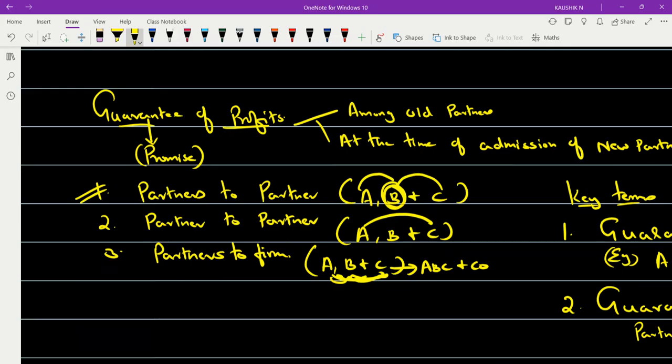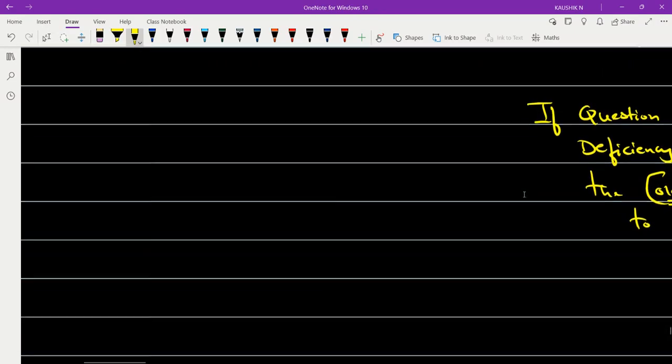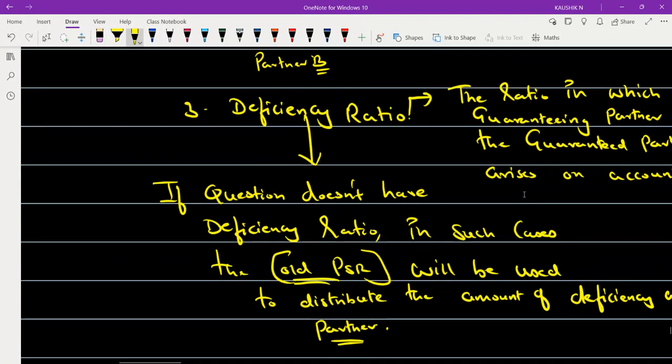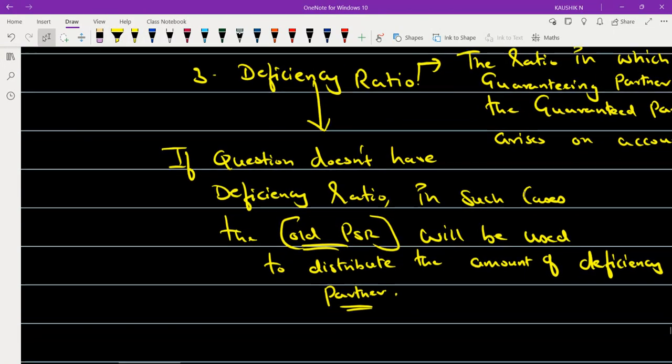Only if you have more than one partner giving the guarantee, you will have a deficiency ratio. That is also one thing you have to keep in your mind. We have to be very careful if the question does not have this information.